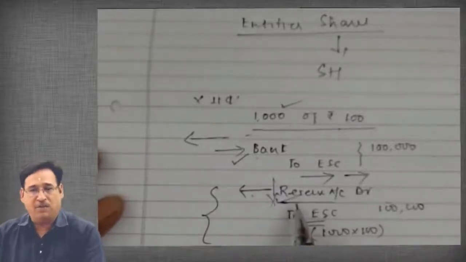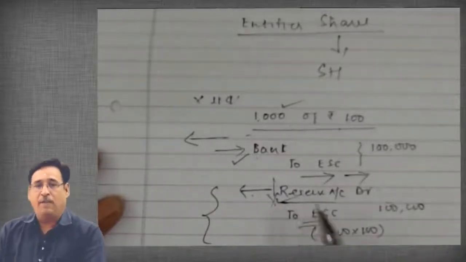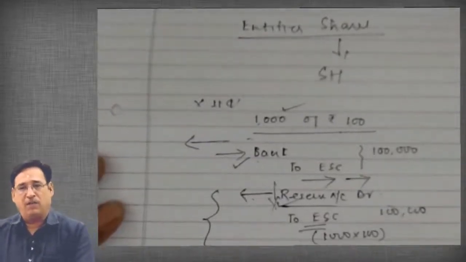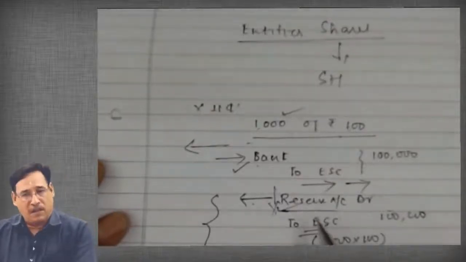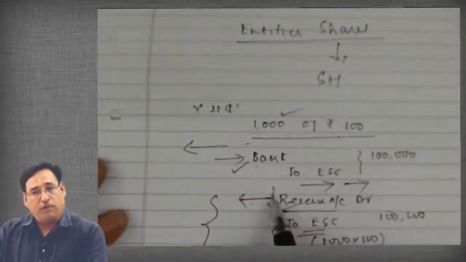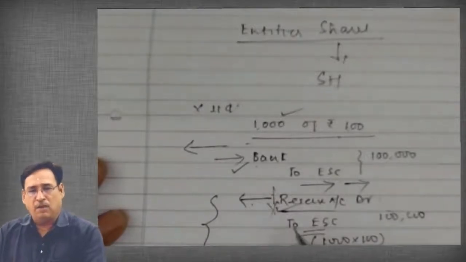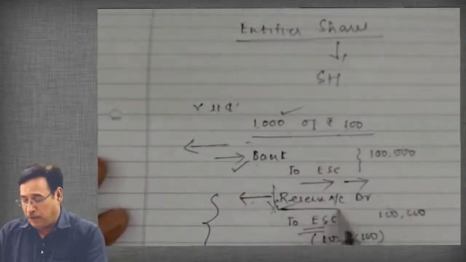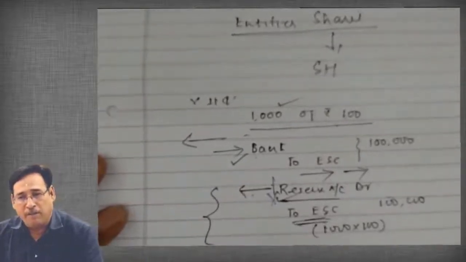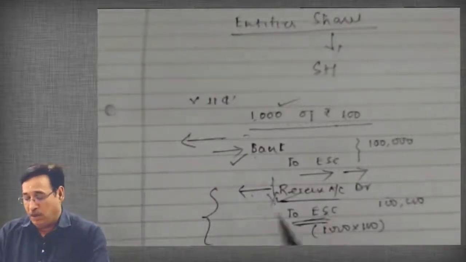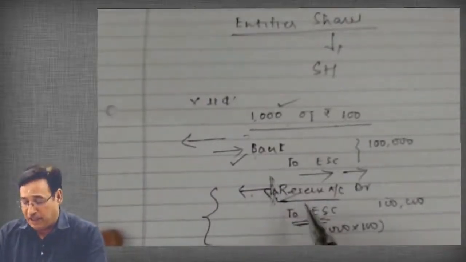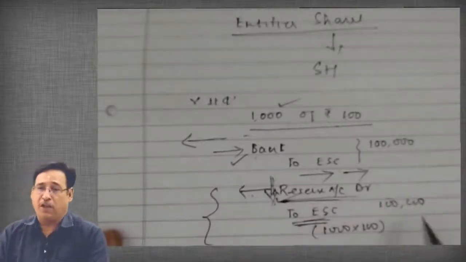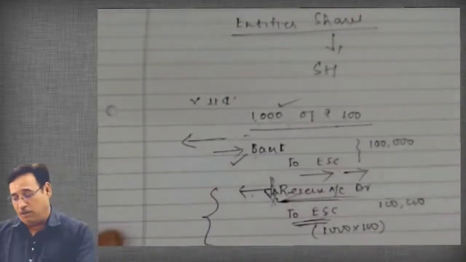When I say reserves, it means profits, because reserves actually get accumulated out of profits. Whatever types of reserves are there in accounts, generally all such reserves get their birth from the profits. However, there are some other reserves which get birth from other sources that we are going to talk about later on. So our entry will be reserves account debit to equity share capital. That means in case of a bonus issue, the reserves of the company will decrease, because as you can see here, reserves are getting debited and equity share capital of the company will increase. Is it clear to you or not?